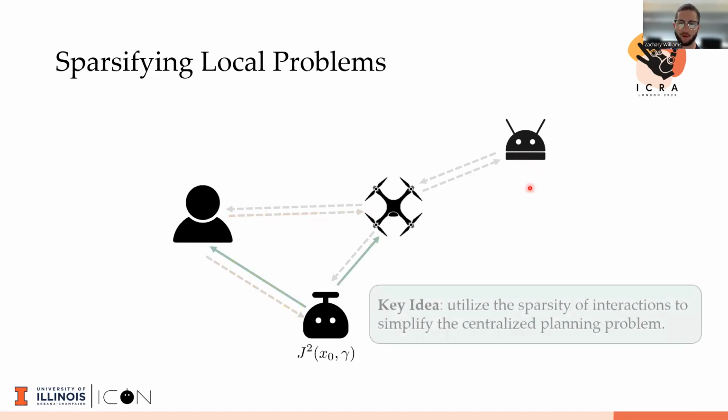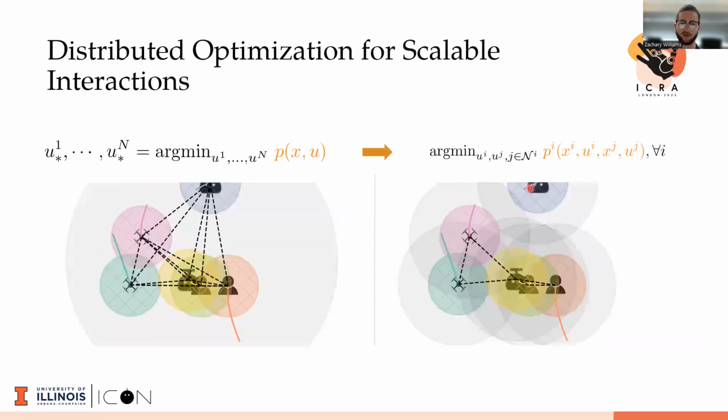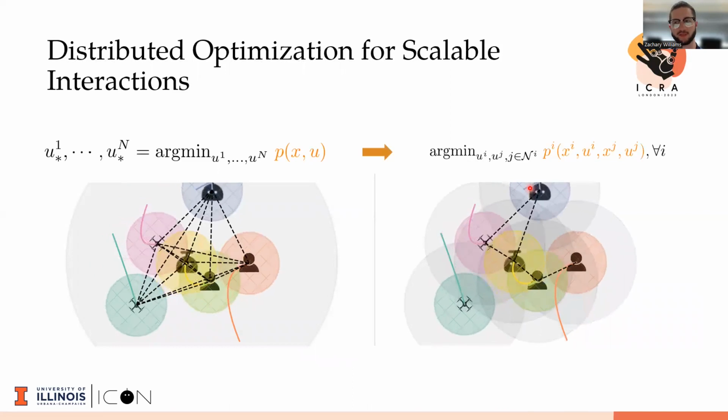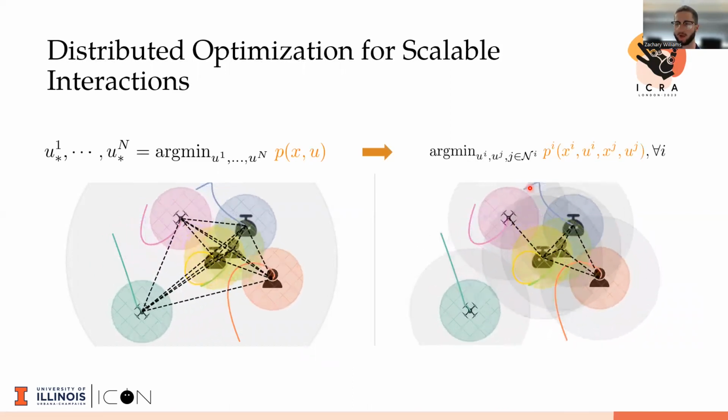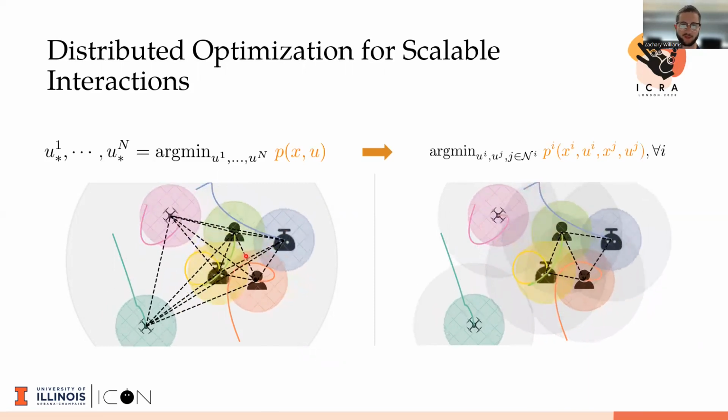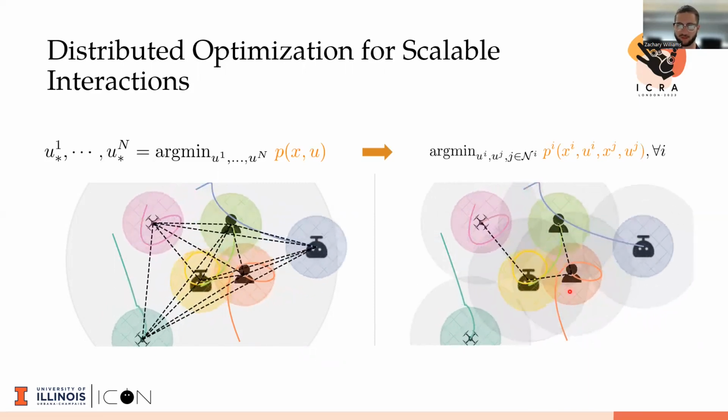And so this is kind of the key insight to our approach. We are taking advantage of the sparsity in the interactions to make the problem local, to sparsify the centralized problem. And so here I'm plotting quote unquote agents in Brownian motion just to show how the interaction graph is formulated in the centralized case on the left versus the distributed case on the right.